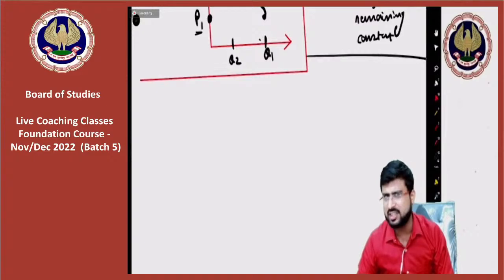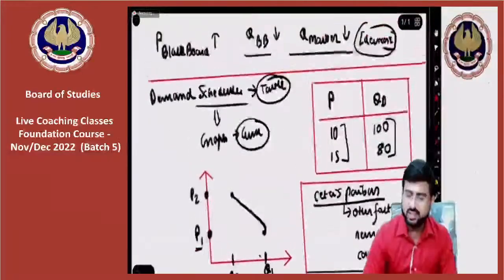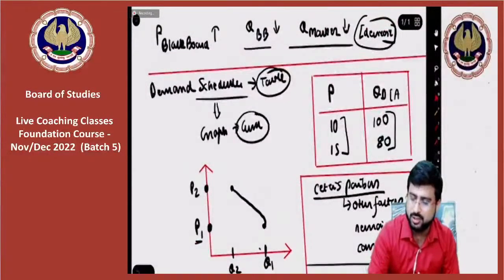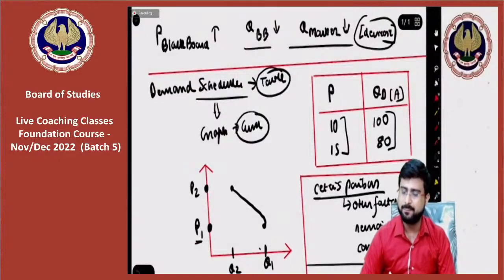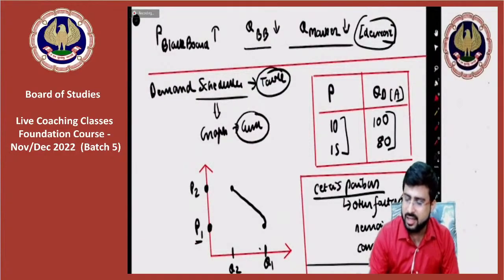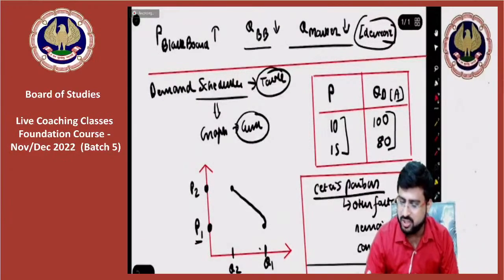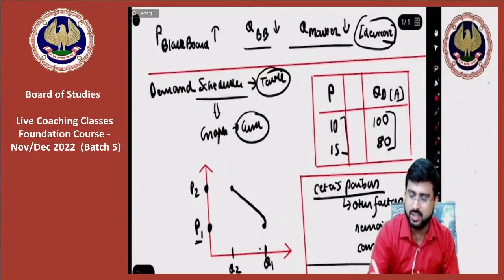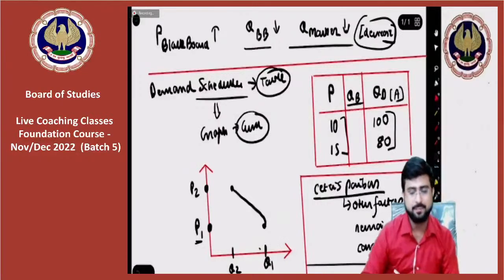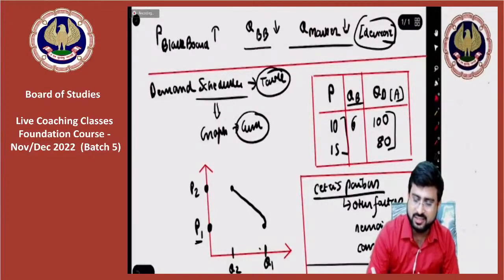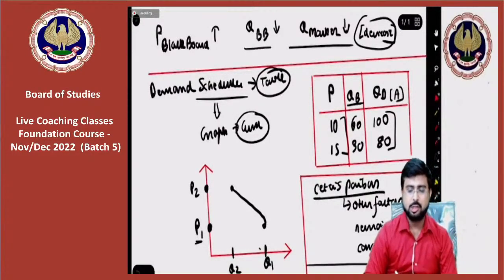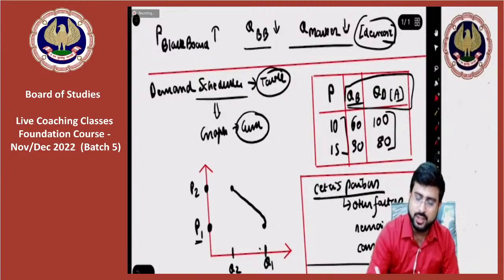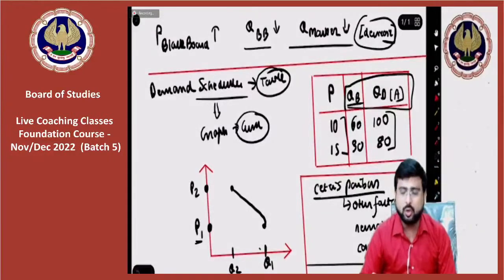I have already stated at the beginning of class. See, here we are talking about one consumer, quantity demanded by consumer A, correct? But if we add another consumer, let's say consumer B, to the picture, consumer B's demand is, let's say, 60 and 30. Now, if you add the demand of consumer A and consumer B, this is called a market demand.